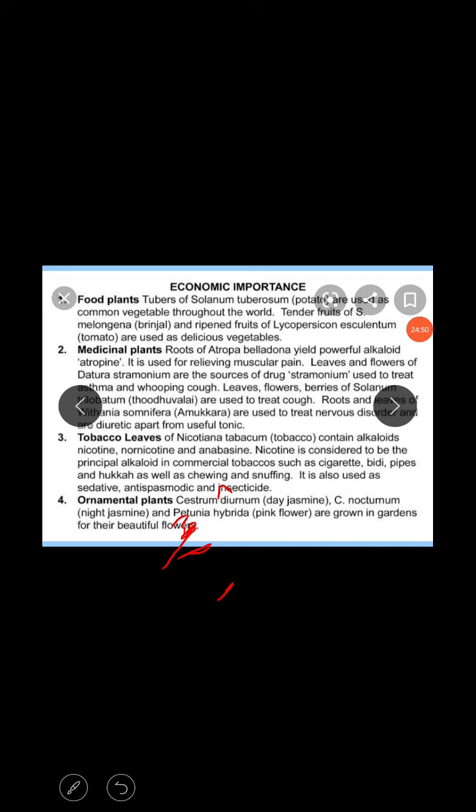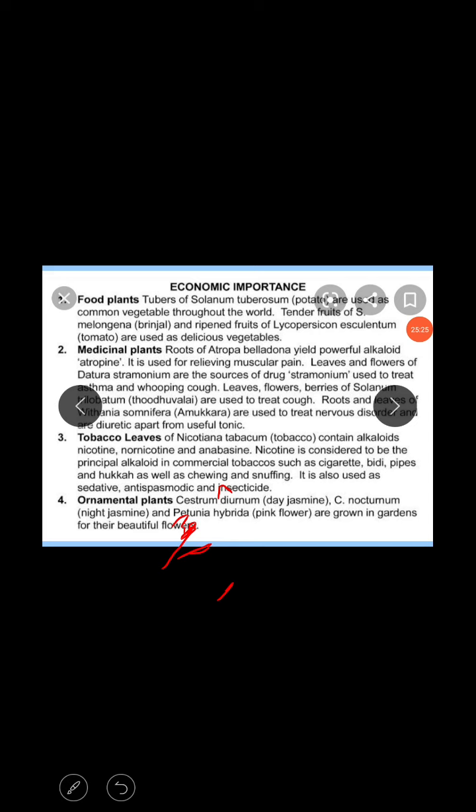Next, I'll go with economic importance. Food plants are present, yielding especially vegetables. Some species give medicinal value, like Centella, Brahmi and others.